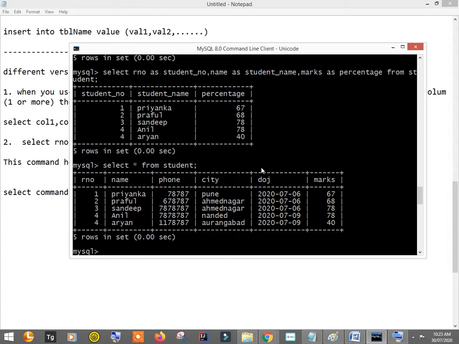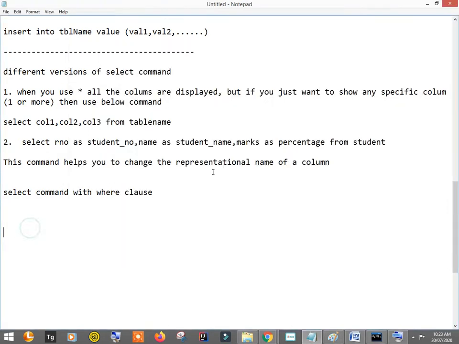Now I want to get only a specific record. I want to get a record that has roll number 1. So with the where clause, the syntax is select star from student, then where, then condition.